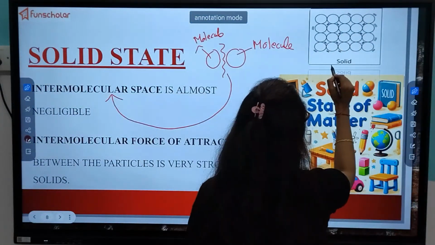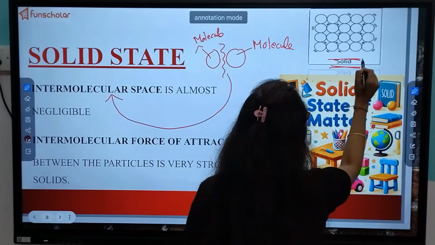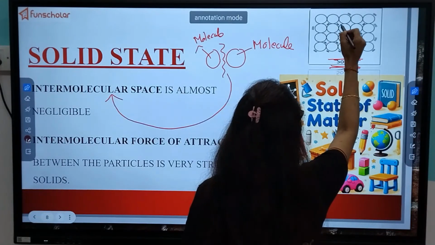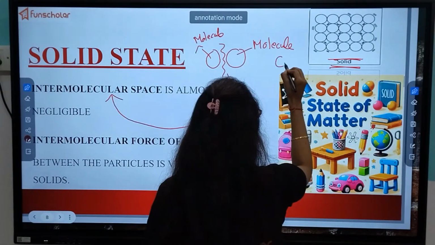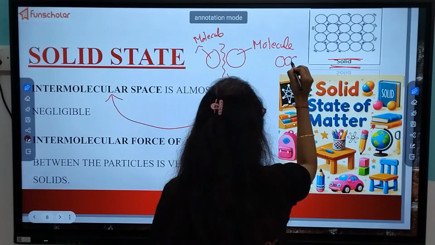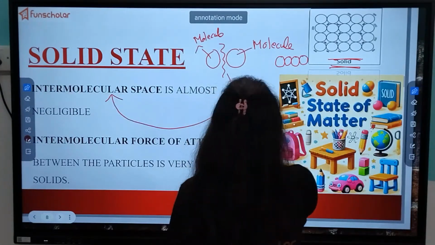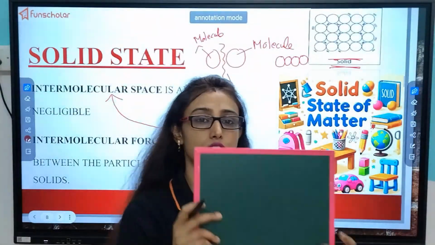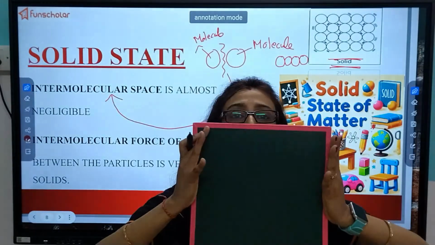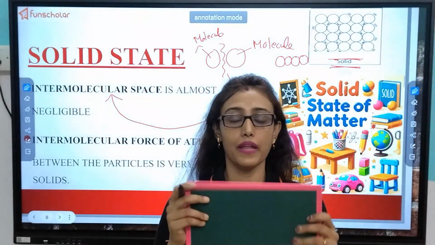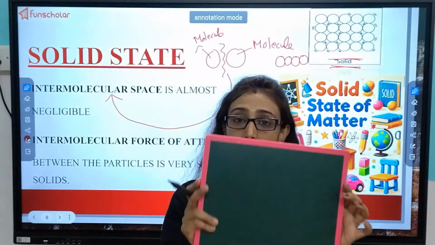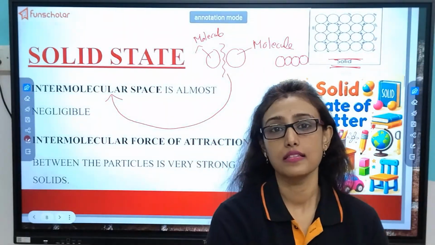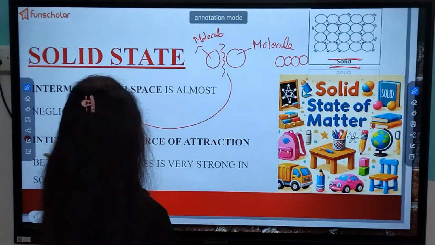Just see, in case of solid, how the molecules are arranged. You can hardly see space between those. They are very close to one another. That is why it is not easy, if you press it or try to break it or do something, to harm solid things easily.